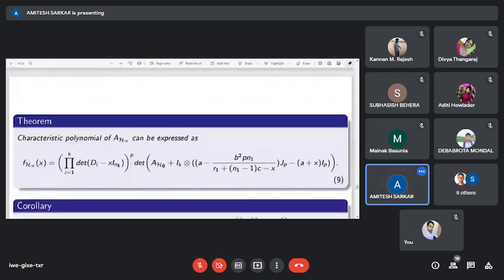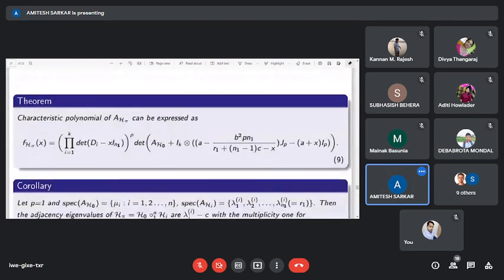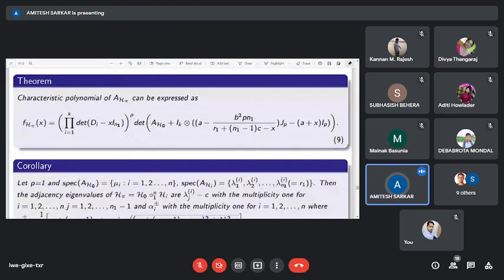Now we have a theorem. The characteristic polynomial of this generalized corner hypergraph is equal to this. This result can be proved using Schur complement.